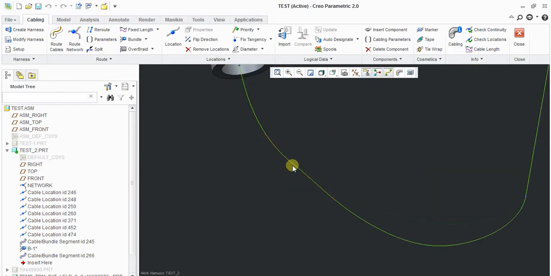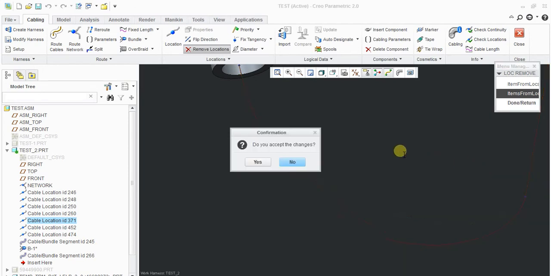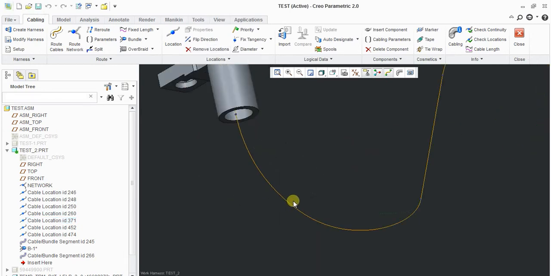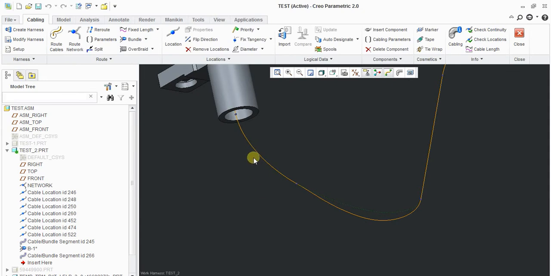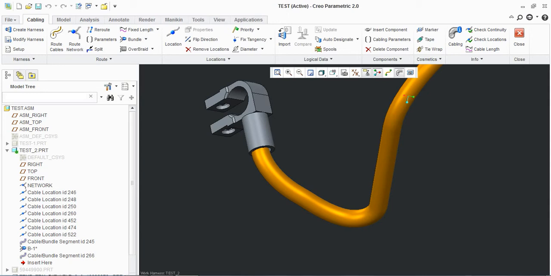And one more thing, if you don't want this location, remove location, select that location from both the network and the bundle, and done select. When I click yes, the location gets deleted. Again, if you want to create a location, then same procedure. Go here, select this network, this one, offset with this one, done. Automatically it will get taken. This is how you will do routing.